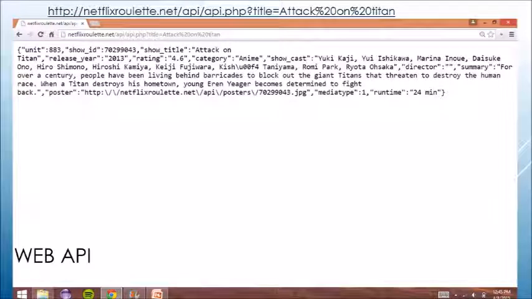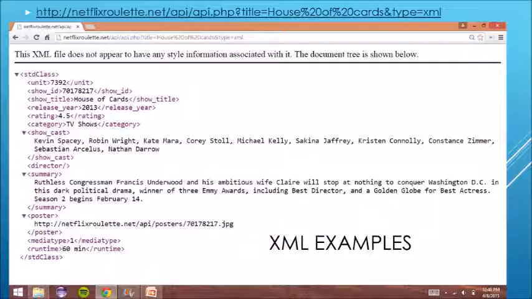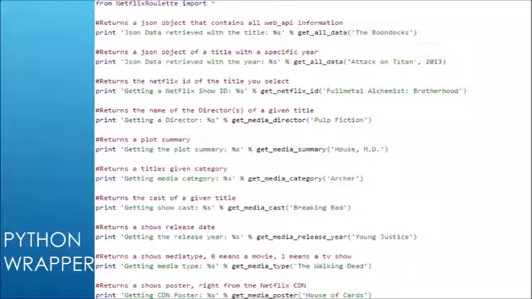And an example is you could query it by doing, as shown on the screen, Attack on Titan, and it would return all this information about the show, which is on the Netflix database. However, you're actually accessing the Netflix Roulette database. You can also specify that you would like it to be XML format by putting in type equals XML. And here's an example of House of Cards, and it returns all the information to do with this specific TV show.